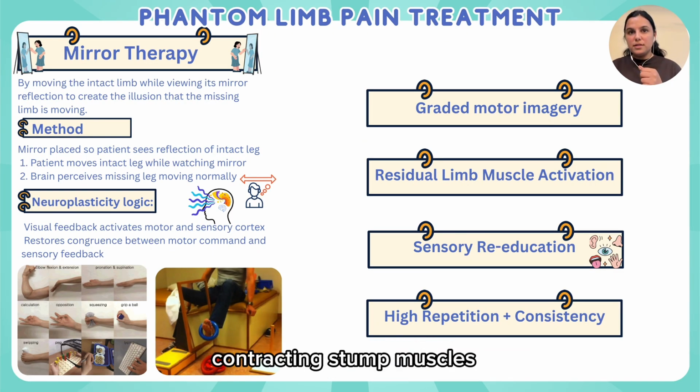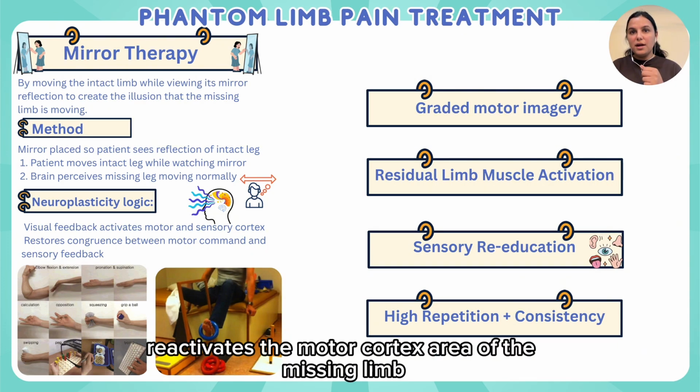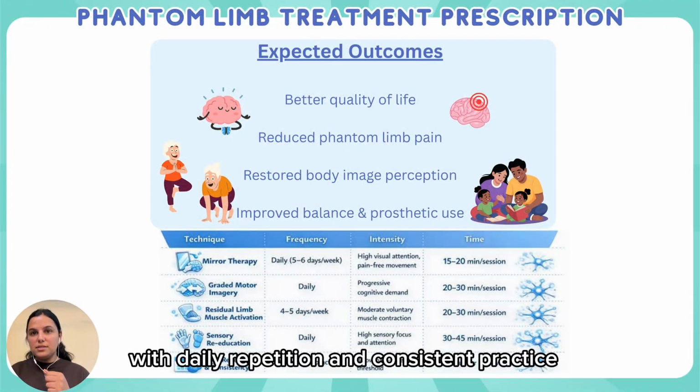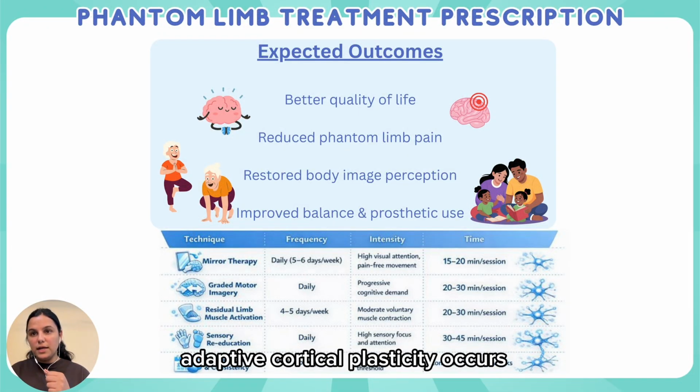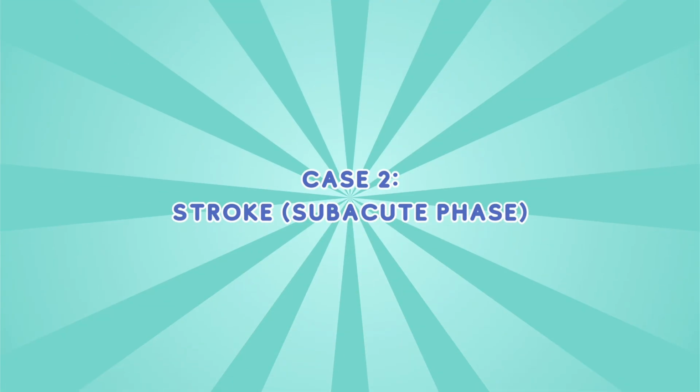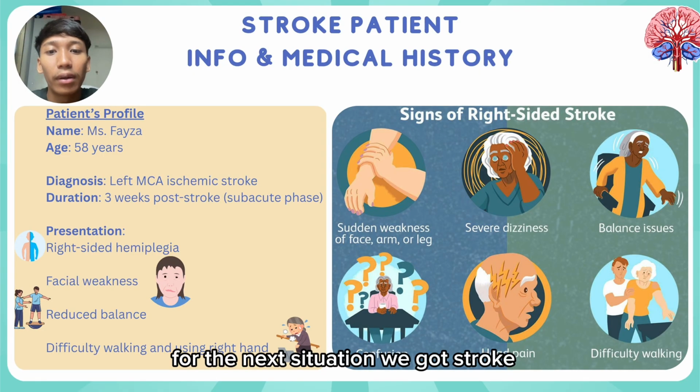Contracting stump muscles or using prosthetic control tasks reactivates the motor cortex area of the missing limb, strengthening remaining motor pathways. With daily repetition and consistent practice, adaptive cortical plasticity occurs, leading to reduced phantom limb pain and improved prosthetic use. General exercises provide repeated sensory and motor input that promotes adaptive neuroplasticity, normalizes brain-limb representation, and reduces phantom limb pain. For the next situation, we got stroke.